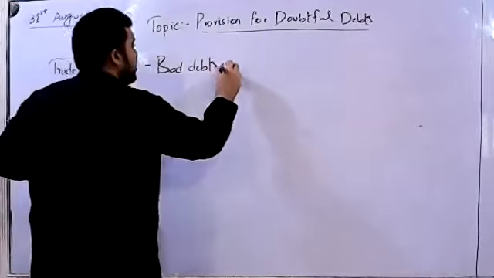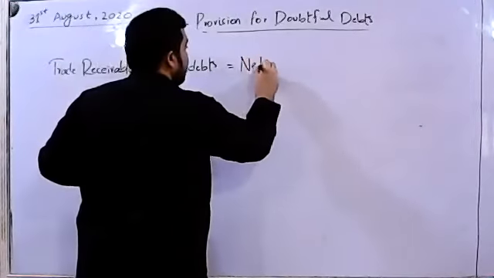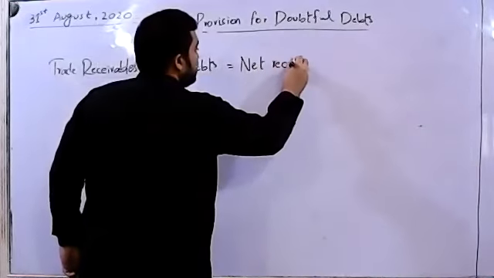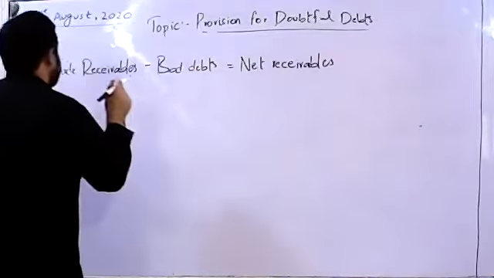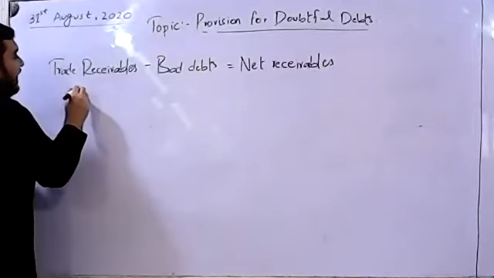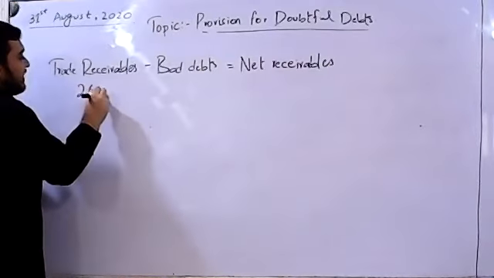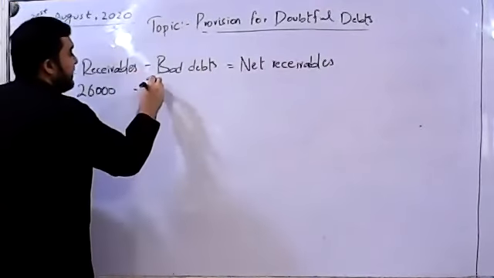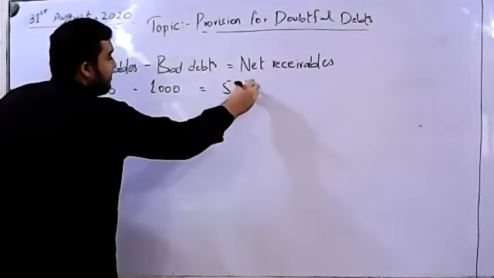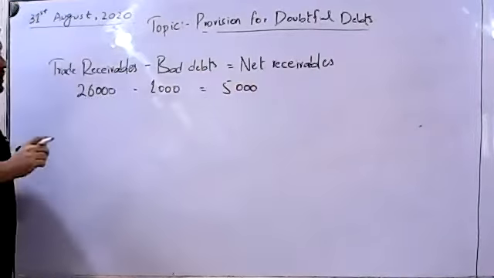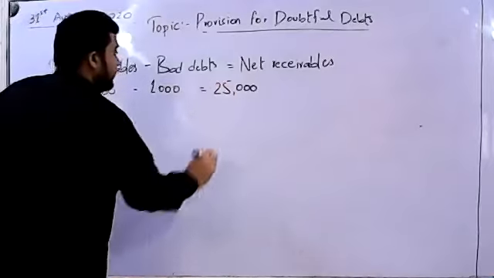So whenever we pass the double entry of bad debts, we are left with a figure known as net receivables. Let's say, for example, we had trade receivables of 26,000. The bad debts were 1,000, and now the net receivables that we are left with are 25,000.